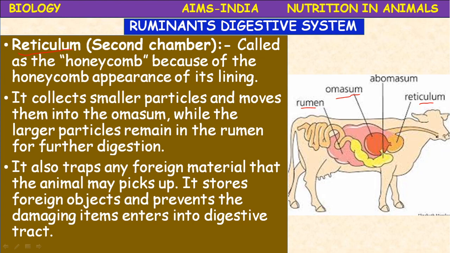It enters into the mouth, is chewed thoroughly, and that food enters into the reticulum. In the reticulum, the smaller particles of the food are placed, the larger particles again pass into the rumen, and any unwanted materials are stopped in the reticulum itself.